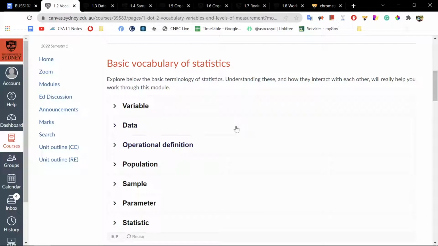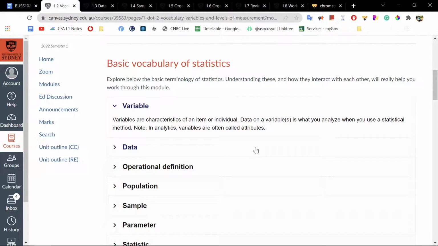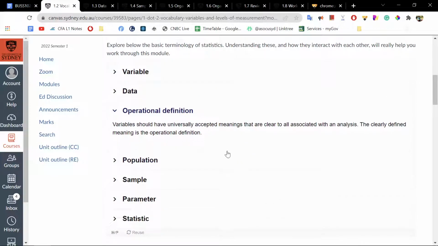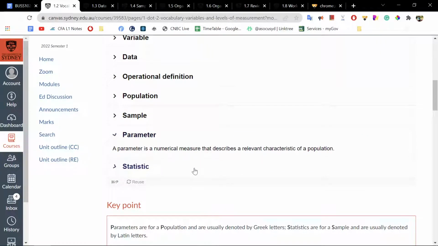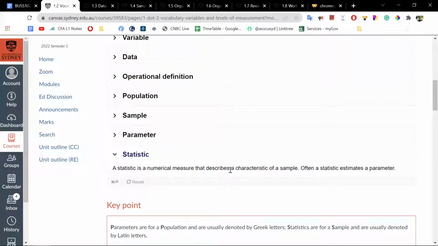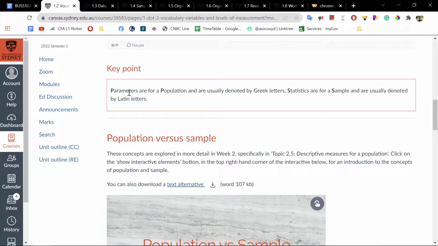So here are some basic variables about statistics. Looking at these, if you took any high school statistics, these are a variable, data, operational definition. Population is the whole group, what you take a sample out of. Parameter is a numerical measure that describes a relevant characteristic of a population, and statistic is the numerical measure that describes a characteristic of a sample. All right, so this is basic terminology and key points. So here's the key point. Parameters are for populations that are usually denoted by Greek letters. Statistics are for samples that are usually denoted with Latin letters.